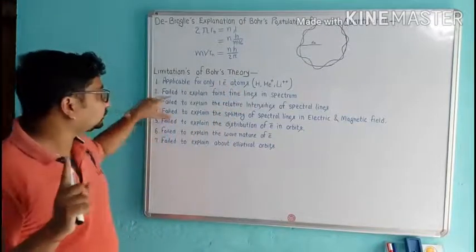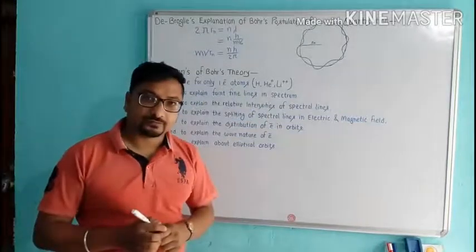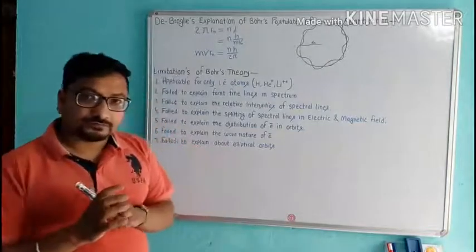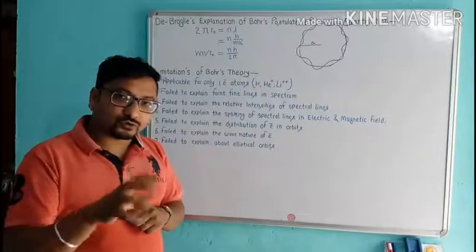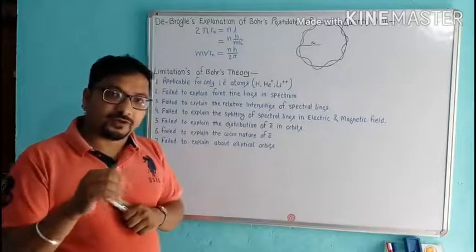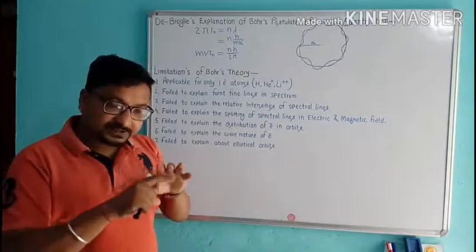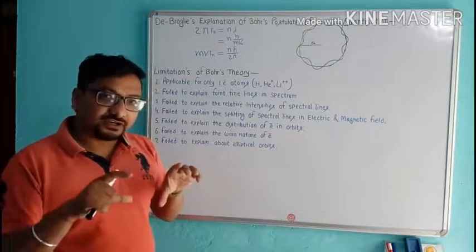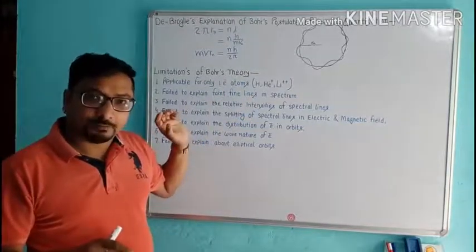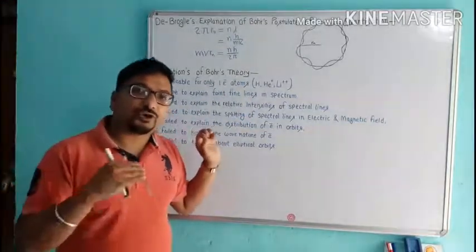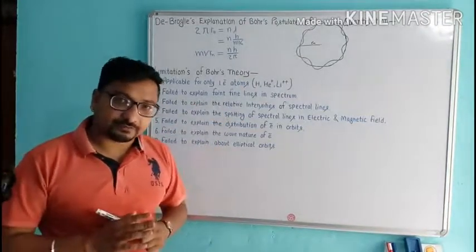Second, it failed to explain the faint fine lines in the spectrum. When we take a spectroscope with very high resolution and examine the spectral lines, we get faint fine lines in the spectrum. But Bohr's theory could not explain them.